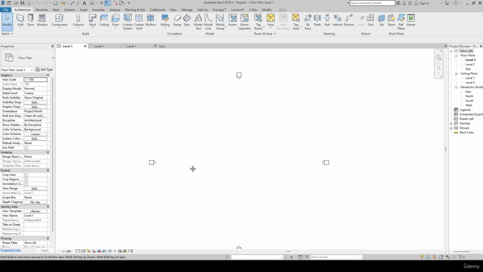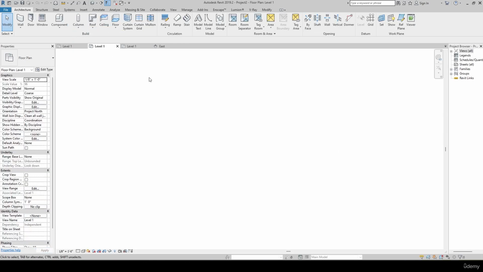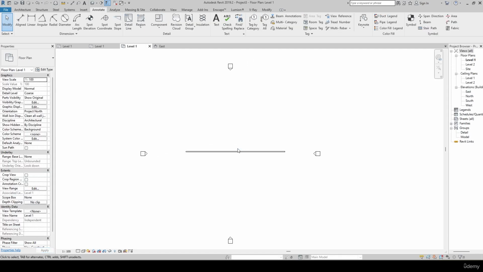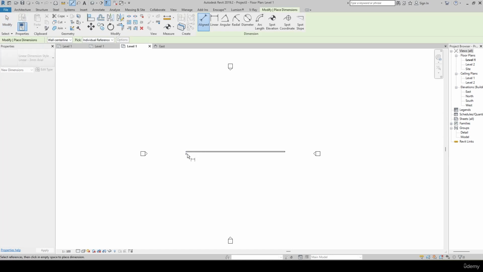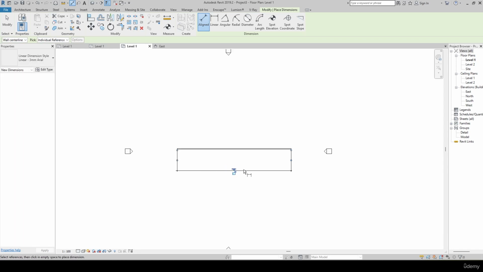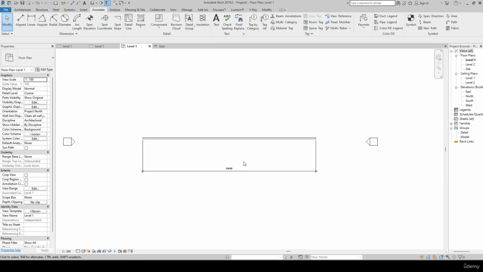For example, on this level I have drawn one wall, and from here to here I can measure the distance. These kinds of detailing I can do with the annotation part.